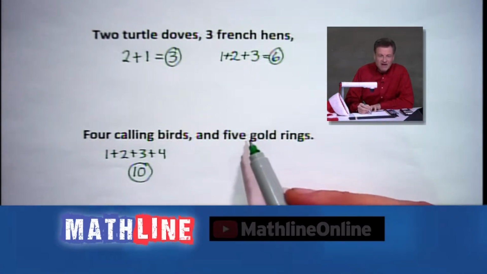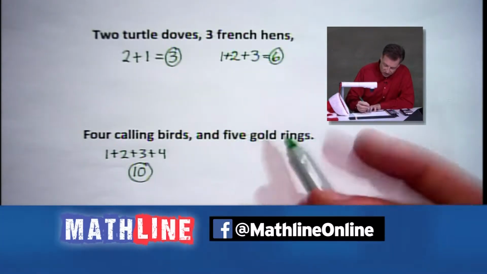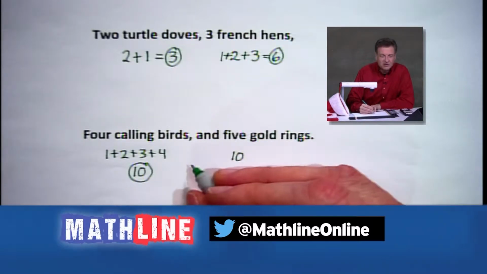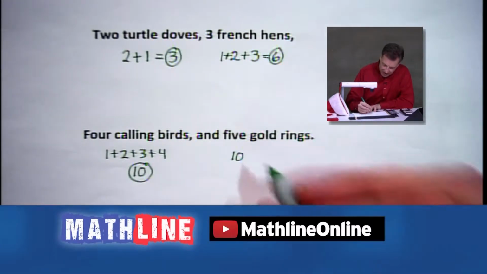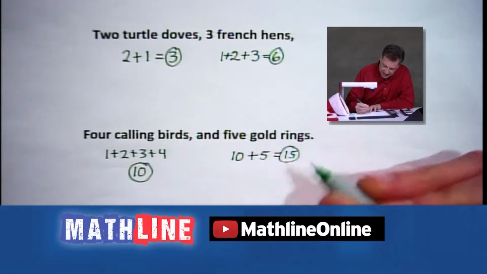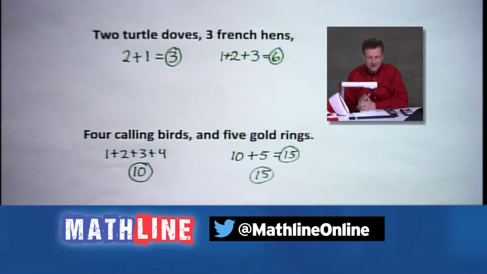Some nice things, 5 gold rings. Sometimes they call them 5 golden rings. And the 5 gold rings are going to be basically added to our 10. I'm not going to write 1, 2, 3, 4 again. I think you get the idea of what's going on here. And we're going to add 5 to that. And we now have 15 gifts. 15 gifts. Gold rings could be worth something. I'm not sure about all these crazy birds and things that are flying around and laying eggs and other good things around on you.